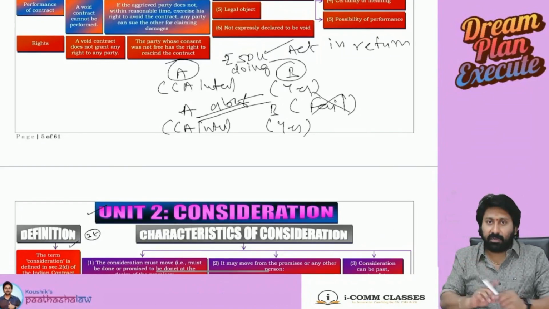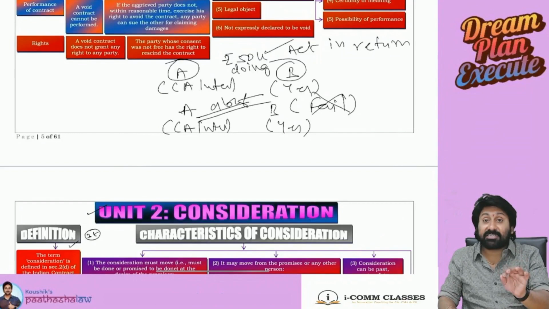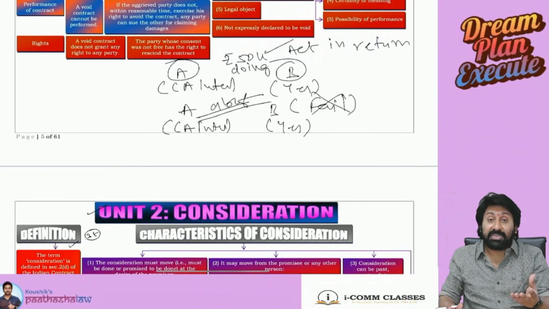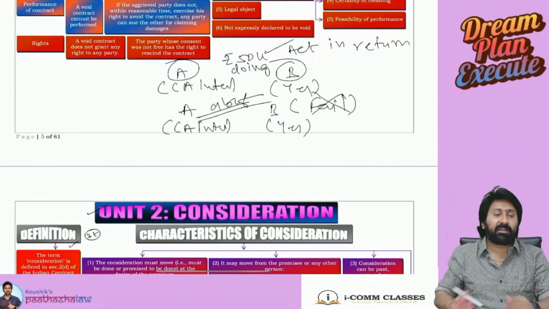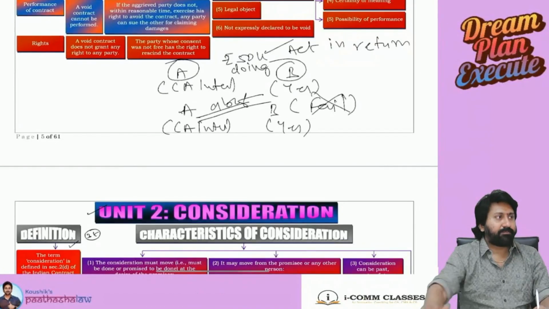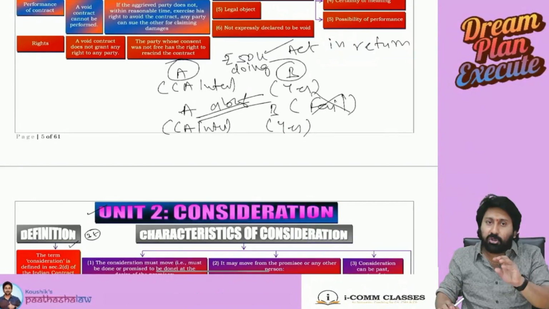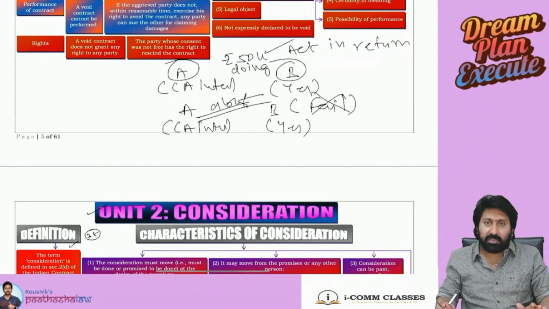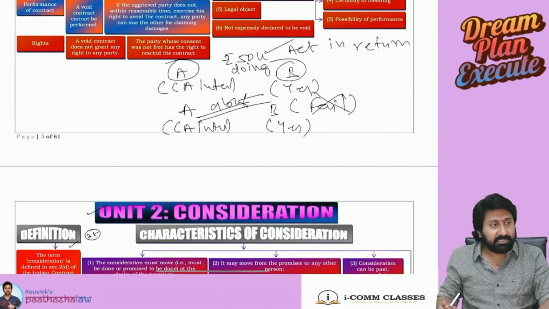Or I will tell you, you should not join elsewhere. That is a consideration for my contract. So consideration need not always be monetary. Consideration can sometimes be not doing something for my benefit, which is a consideration for the act I am doing for you. So listen carefully to the point here. Always the other party need not pay in rupees or dollars. Doing something, not doing something also can become a consideration sometimes.